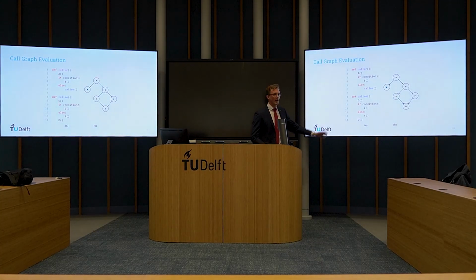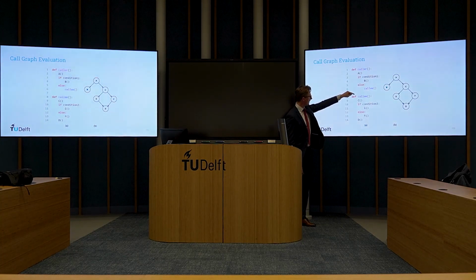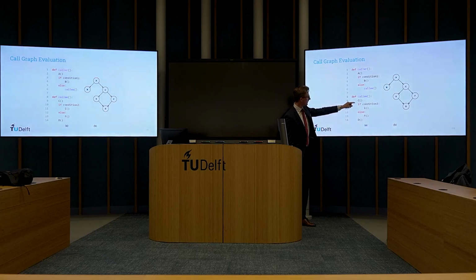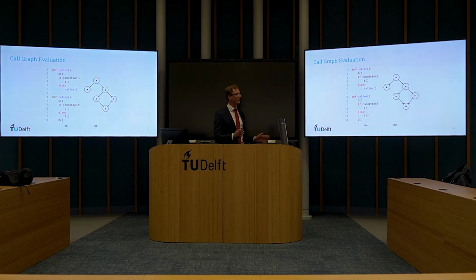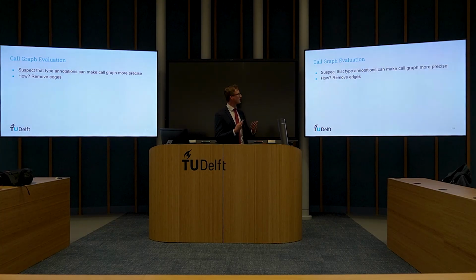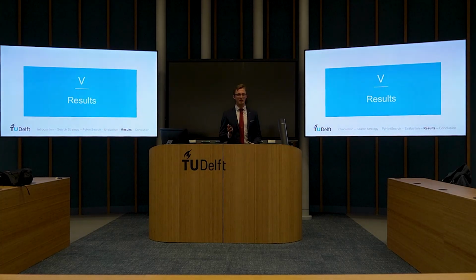If you have code, and you run a tool over this, you can generate a graph. For example, we start at A, and then we have an if condition, so we can go to B or to C. And from C, we can also go to E or F, but ultimately we end up at D, creating a graph like this. This is useful for the practical use case of these type annotations, because we suspect that adding type annotations to code will actually make the call graph more precise. And how? Well, likely by removing edges. So, this is my evaluation strategy.